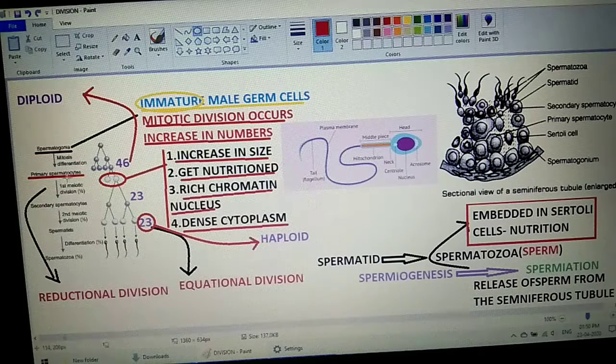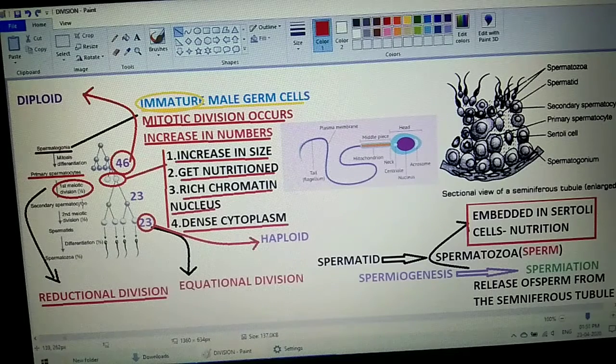As you can see over here, students, we are talking about the first meiotic division. Until the primary spermatocytes, the number of chromosomes we were having was 46. But now after the first meiotic division, which is a reductional division, students, remember it. What is reduction over here? Reduction in the chromosome number. So we will be able to see the reduction in the chromosome number over here.